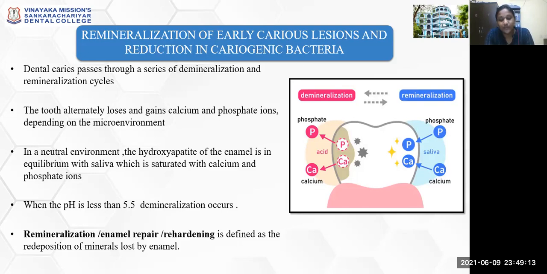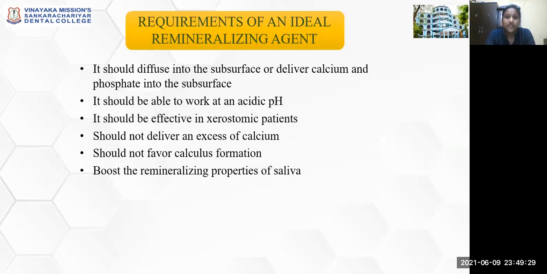So in order to increase the calcium and phosphate, or in order to increase the amount of fluorapatite crystals, remineralization or enamel repair rehardening is done, which is defined as the redeposition of minerals that have been lost by the enamel. The requirements for an ideal remineralizing agent: it should diffuse into the subsurface or deliver calcium and phosphate into the subsurface, where there will be intact enamel, and beneath the intact enamel there is going to be a caries lesion.